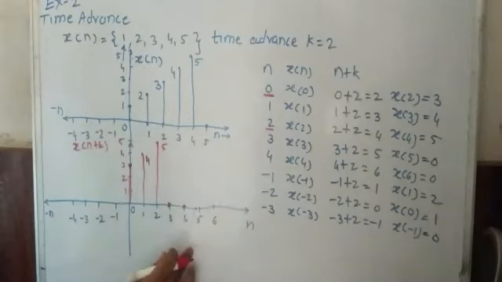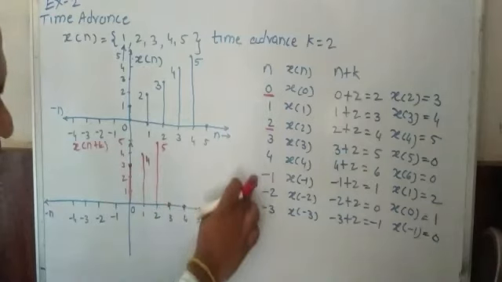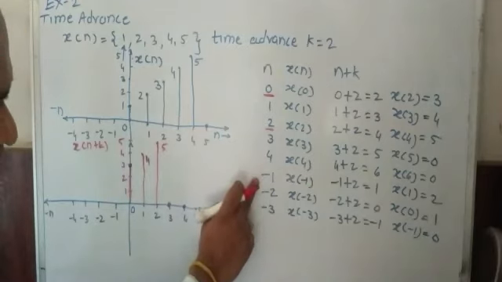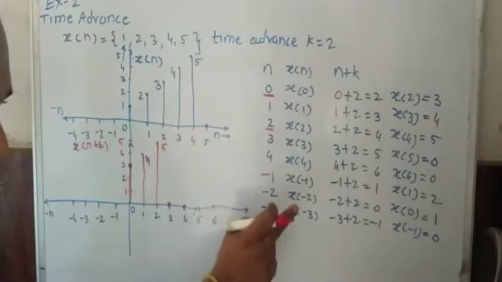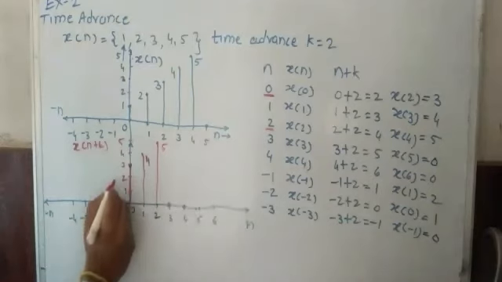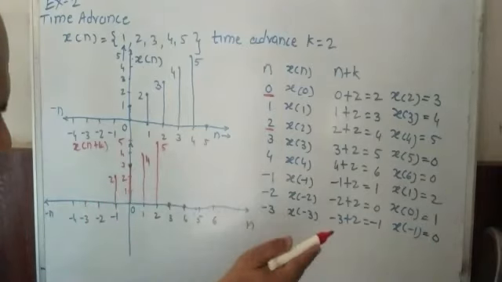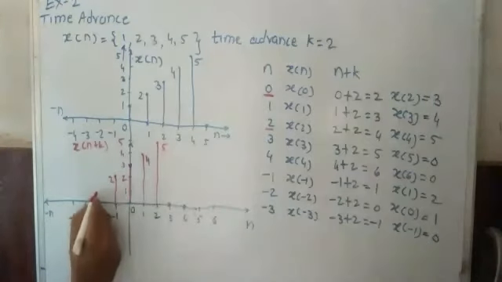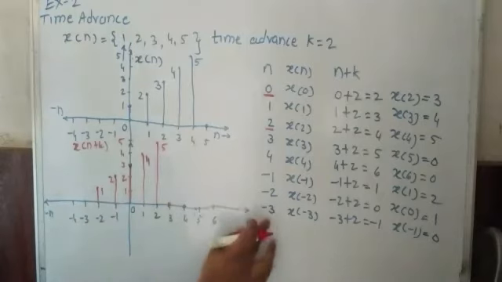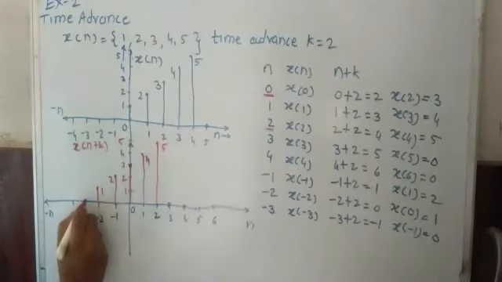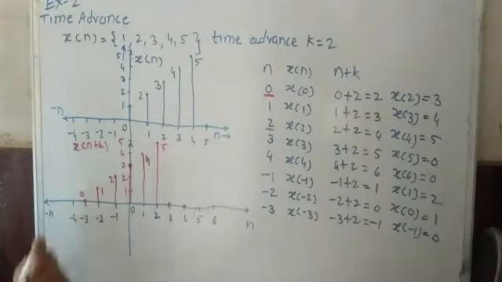Okay, similarly you can go to -1. For -1 you get 2. Okay, so that's why for -1, its amplitude x of n plus k is 2, so I write here 2. For -2, see here it is 1, so that's why for -2 it is 1. Okay, similarly for -3 it is 0, for -3 it is 0. Okay, this is your time advanced signal.